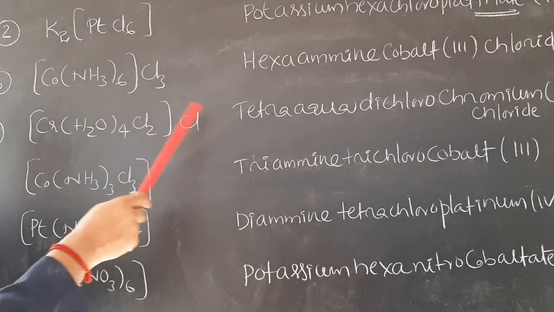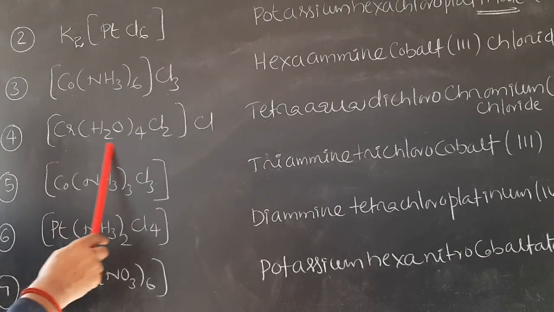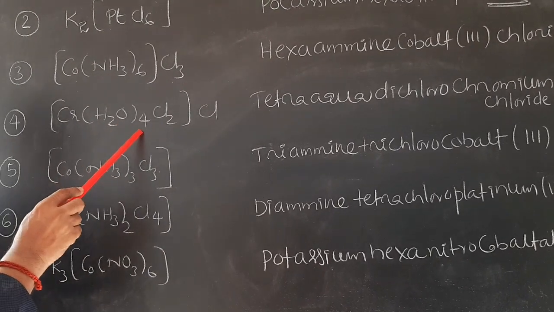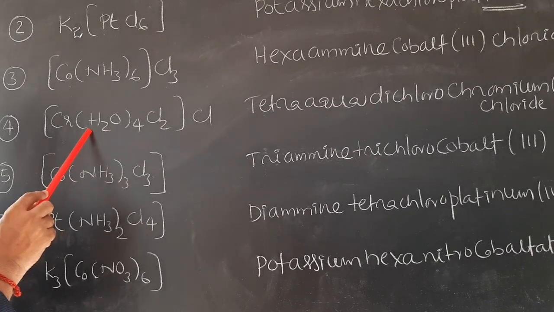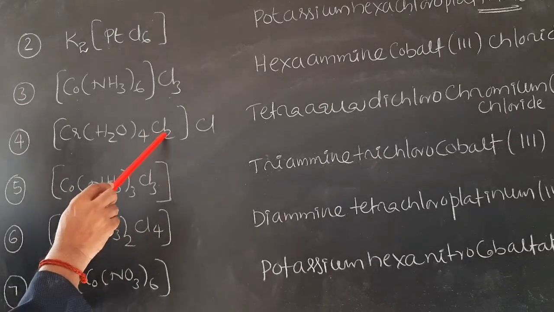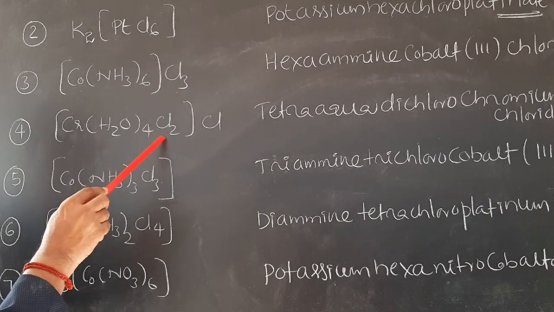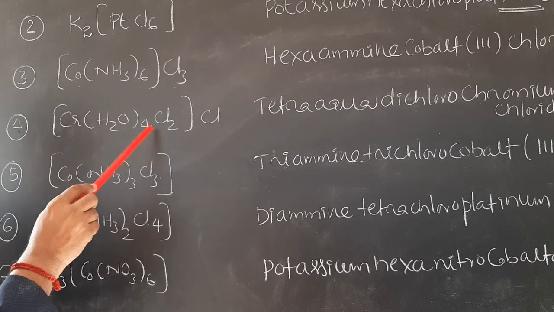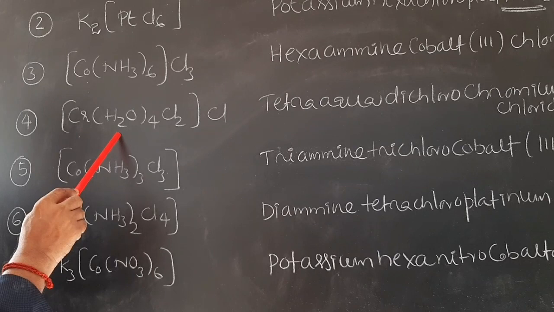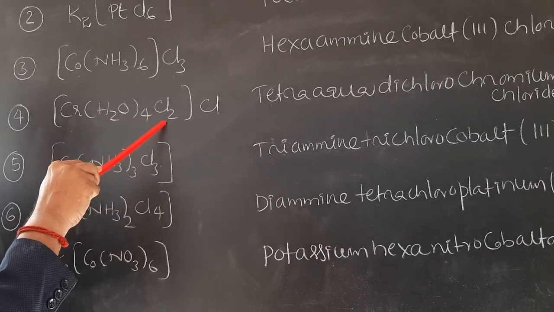As Cl minus is present outside, this is an example of a cationic complex. So the cationic part is named first. There are 4 H2O molecules. Water molecules are named as aqua, and Cl minus ions are named as chloro. Aqua, chloro. Aqua starts with A, chloro starts with C. Therefore, according to the alphabetical order, this comes first. Therefore, tetraaqua, dichloro,